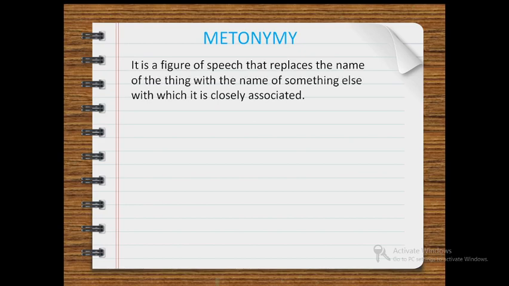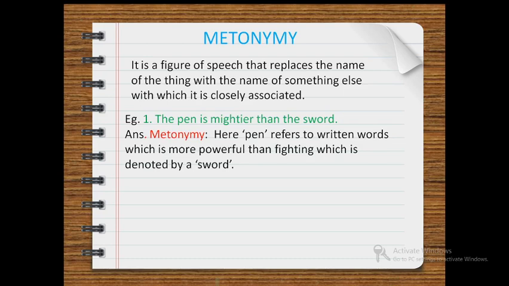Now we shall study the next figure of speech, that is metonymy. It is a figure of speech that replaces the name of one thing with the name of something else with which it is closely associated. That is, the name of one thing is replaced with something else with which it is closely associated. Our example is, the pen is mightier than the sword. Now this is an example of metonymy because the pen over here refers to written words, which is more powerful than fighting, which is denoted by a sword.